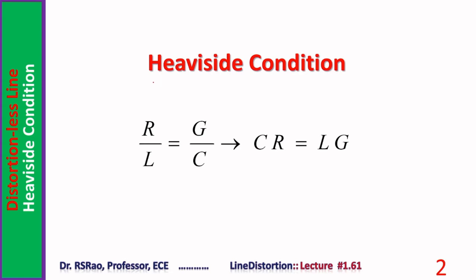Here, Heaviside condition is mentioned. According to this condition, the primary constants of the line satisfy R by L equal to G by C, then distortion is eliminated. It can also be stated as CR equal to LG.